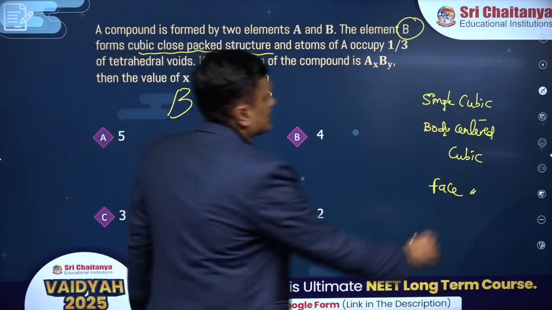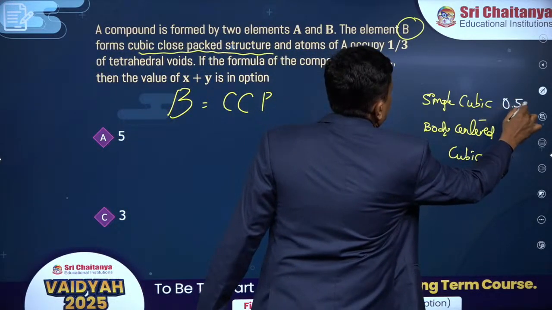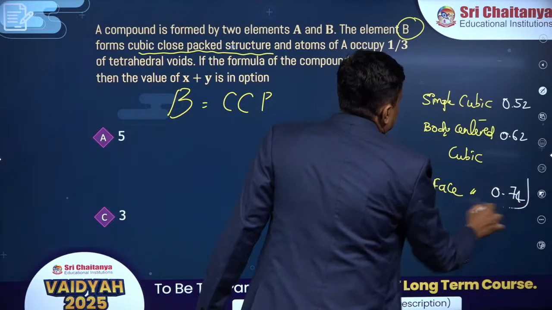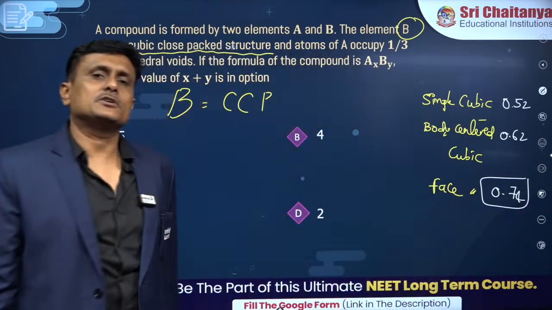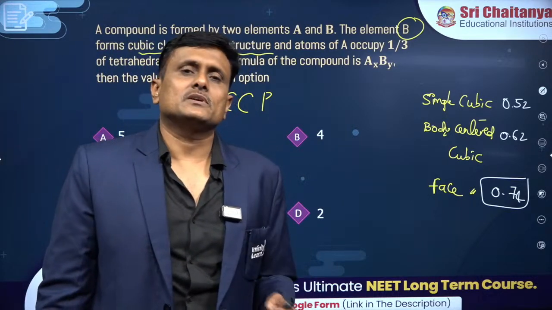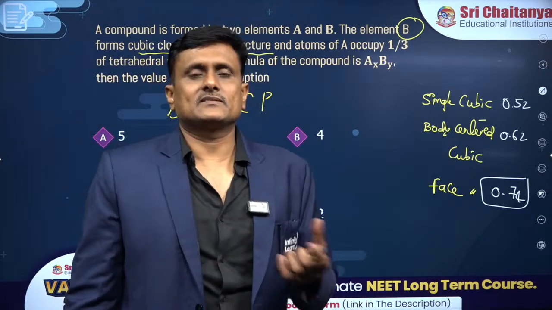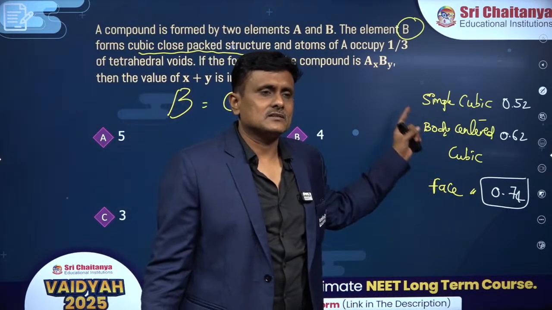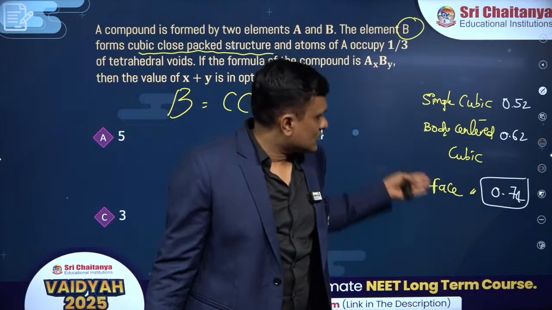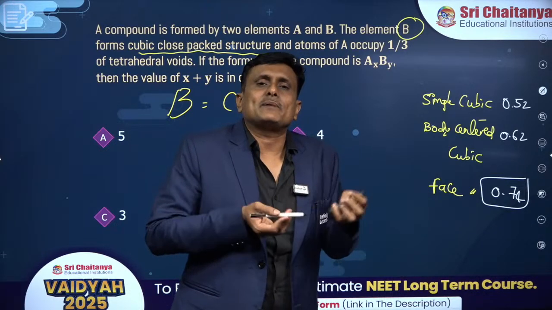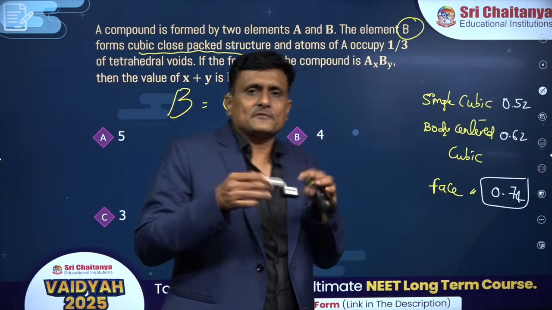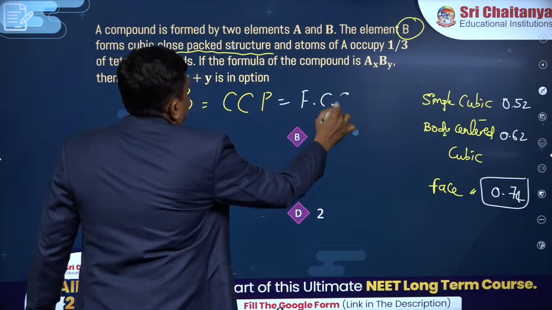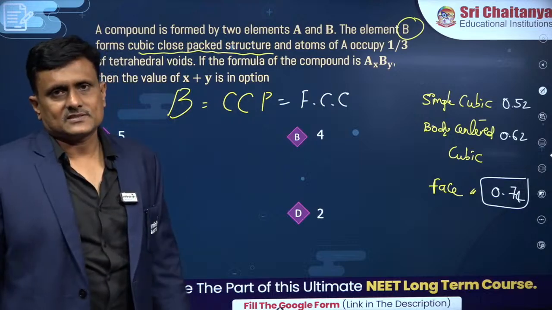Now look at the packing fraction of simple cubic, 0.52, 0.62 and 0.74. That indicates that 74% of the cube in face centered cubic is occupied by the spheres, 26% void is there. Similarly here it is 62% packed, 38% void and all that. So closest packing, that means the atoms are tightly packed in FCC. So FCC, face centered cubic, is nothing but CCP. This thing we need to understand first.